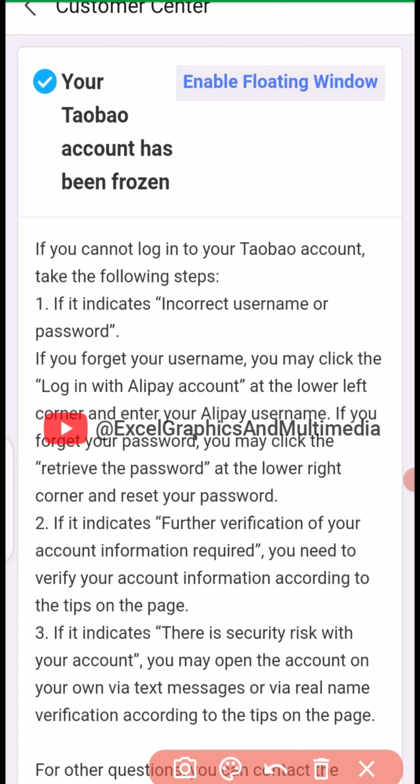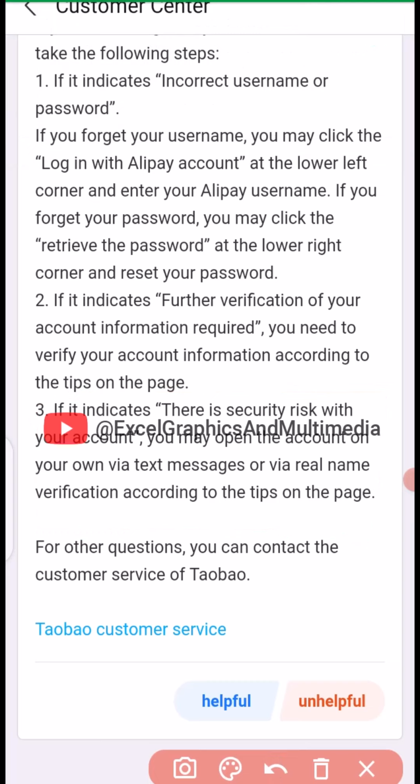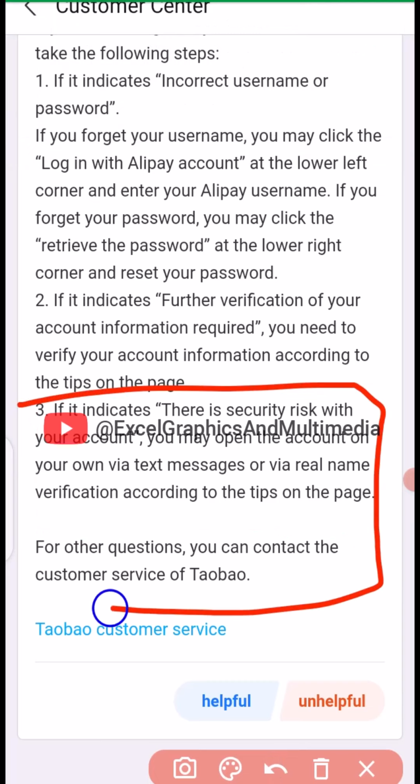If you cannot log into your Taobao account, take the following steps. Step 1, if it indicates incorrect username or password, if you forgot your username, you may click on the login with Alipay account at the upper left corner, which is what we have done in the past. You may open the account on your own via text message or via email. If it indicates there is risk with your account, you may open the account on your own via text message or via name verification according to the tips on the page. For other questions, you can contact the customer service of Taobao.